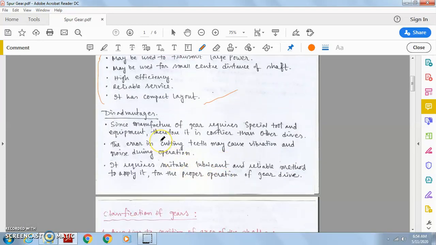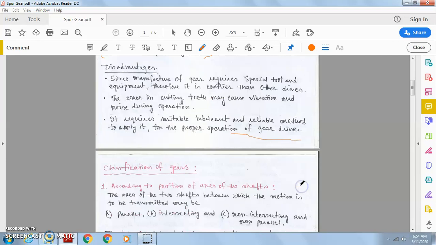Now disadvantages: since the manufacture of gear requires special tools and equipment, it is costlier than other drives. The error in cutting teeth may cause vibration and noise during operation. It requires suitable lubricant and a reliable method to apply it for the proper operation of the gear drive.